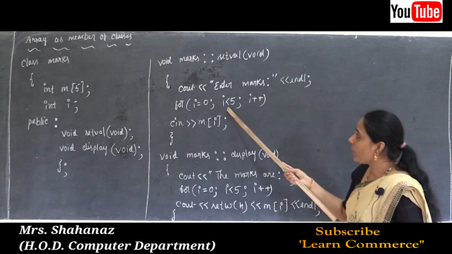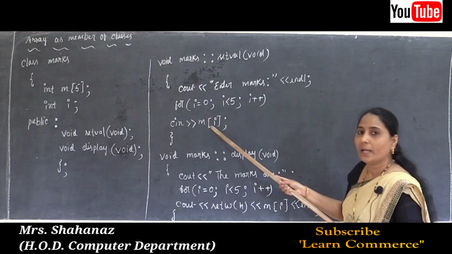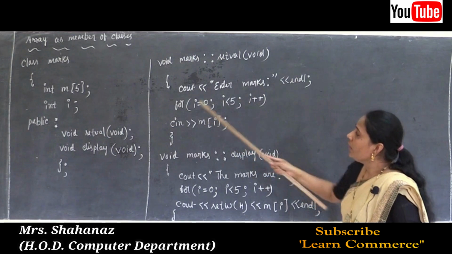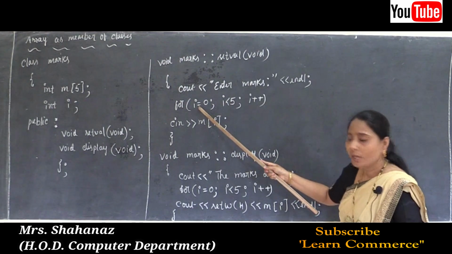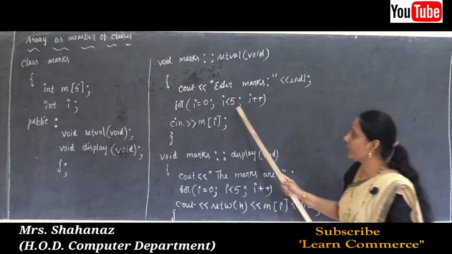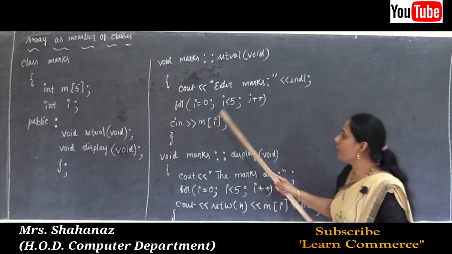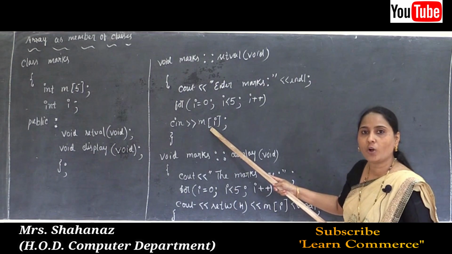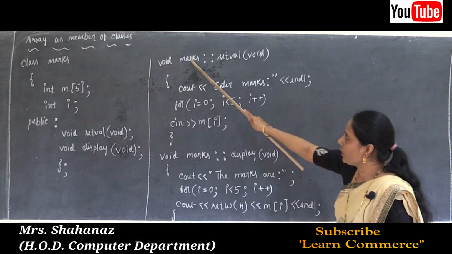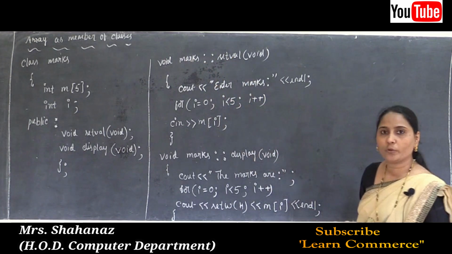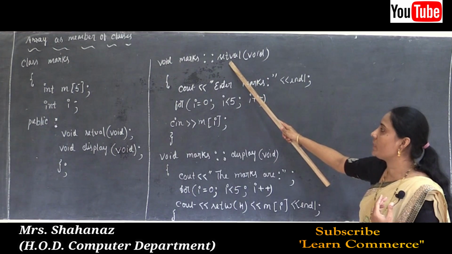So one is less than 5, yes, condition is true, then it is going to enter the data. When the i value reaches 5, i is equal to 5, it checks the condition. 5 less than 5, no, condition is not true, then it stops entering the values here. So this member function is used to input the data, and such data is going to be used by the member function setval.